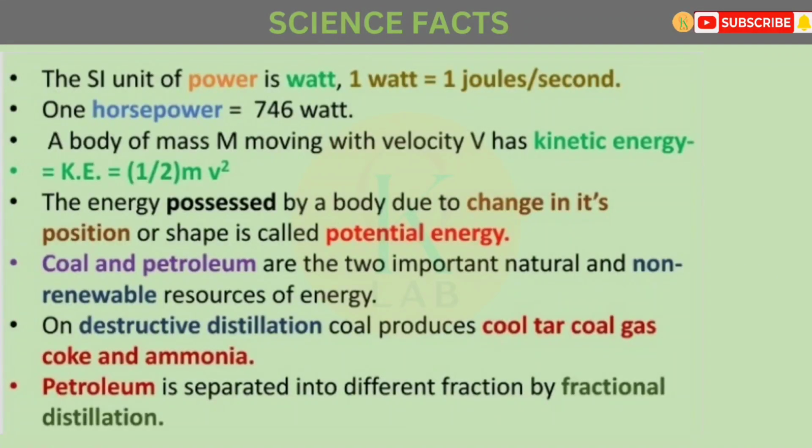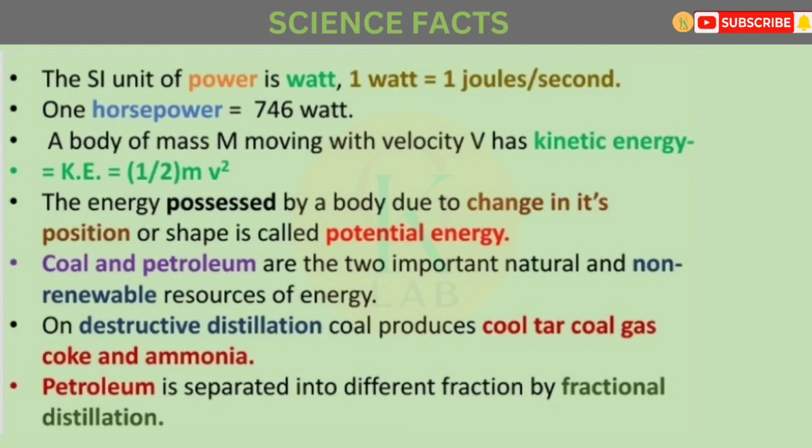The SI unit of power is watt. 1 watt equals 1 joule per second. 1 horsepower equals 746 watts. A body of mass m moving with velocity v has kinetic energy KE equals half mv square. The energy possessed by a body due to change in its position or shape is called potential energy.